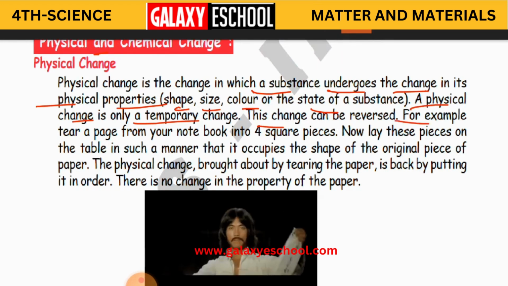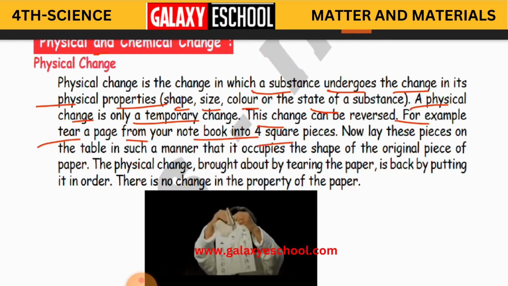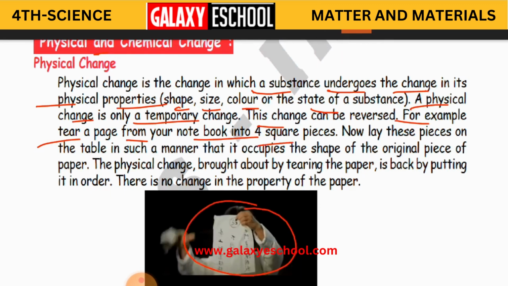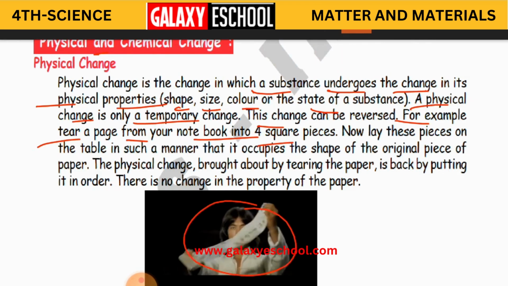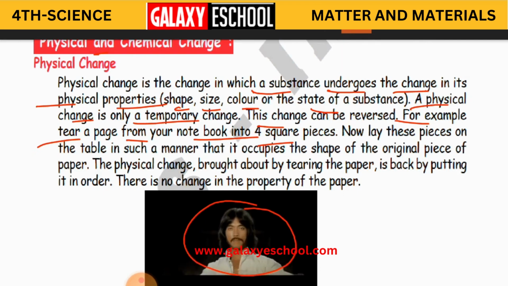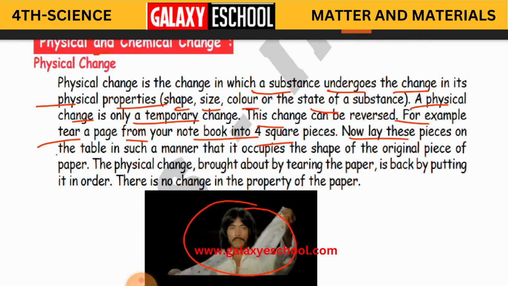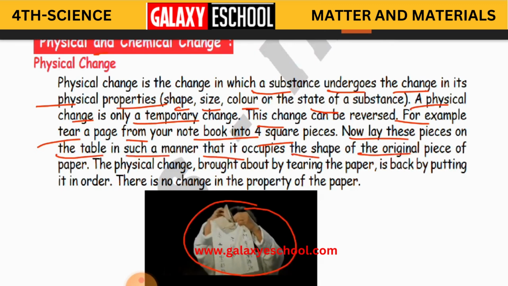Okay, so one more example is there for you. For example, tear a page from your notebook into 4 square pieces. See how the man is tearing the paper here. So even if we tear any paper into 4 pieces, now lay these pieces on the table in such a manner that they occupy the shape of the original piece of paper.